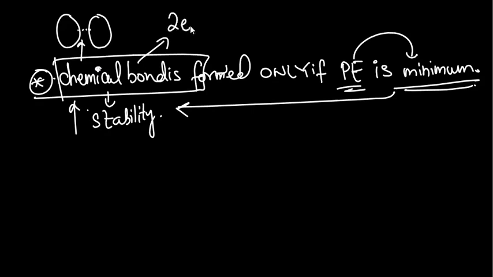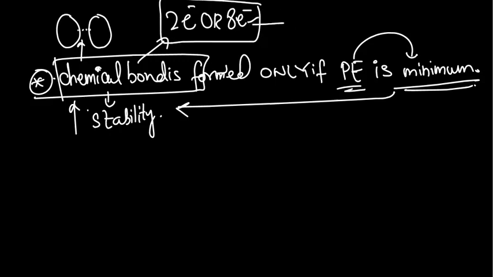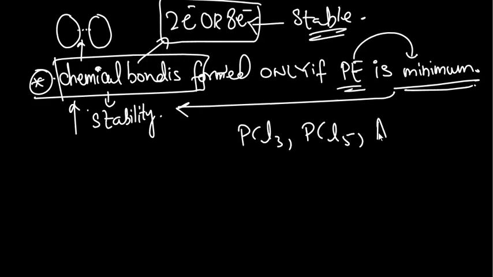This chemical bond helps atoms achieve either 2 electrons or 8 electrons in most of the cases. And after achieving these two types of configurations, the atoms become highly stable. Except for a few exceptions like PCl3, PCl5, AlCl3.